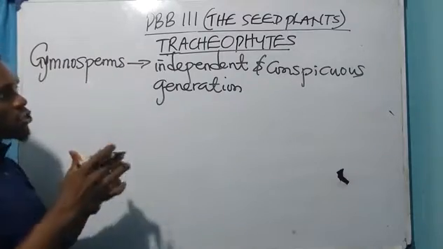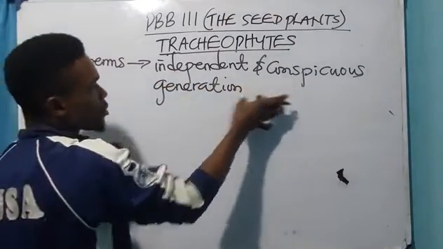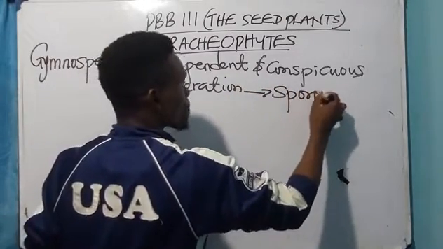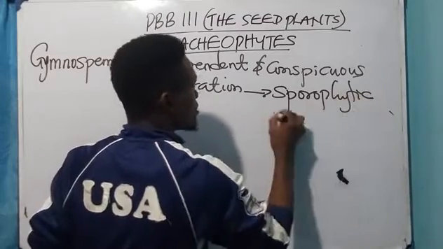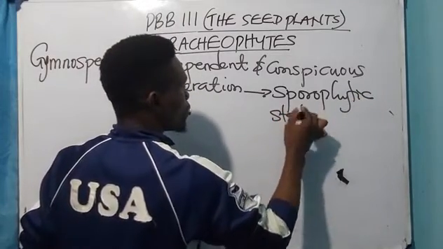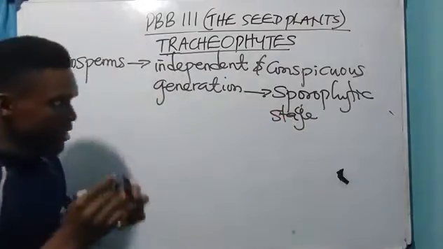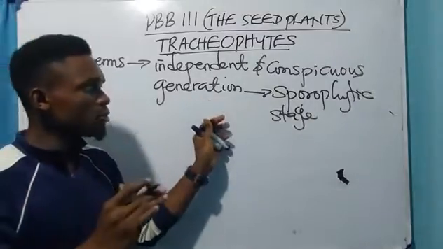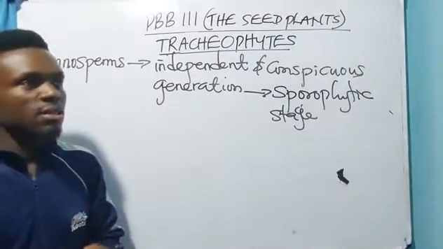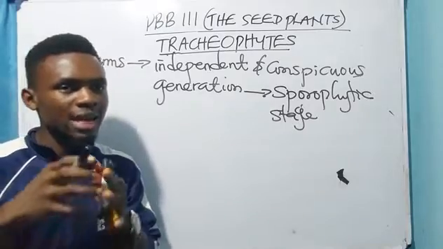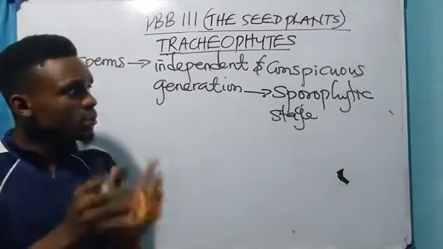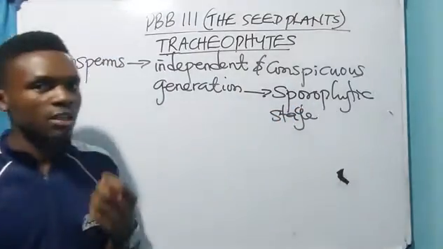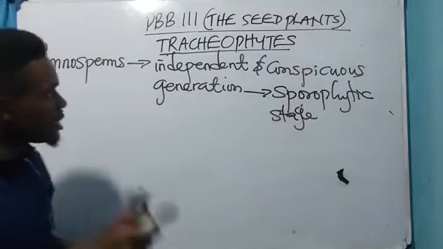In gymnosperms and angiosperms, the independent and conspicuous generation is the sporophytic stage, which means that this is the main stage. Therefore, the sporophytic stage is dominant, while the gametophytic stage is recessive, which means that the gametophytic stage depends completely on the sporophytic stage for food and other required nutrients. Take note of that.